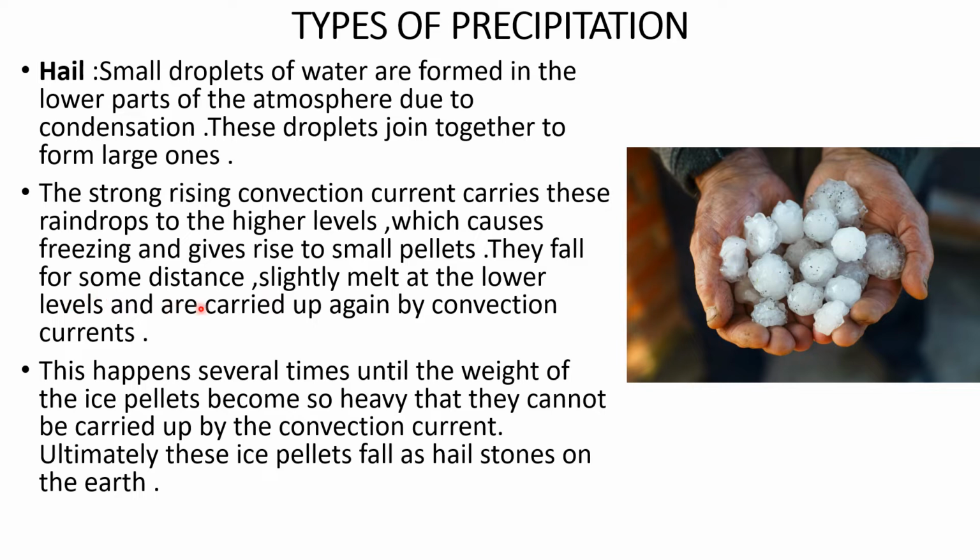These pellets fall for some distance, slightly melt at the lower levels, and are carried up again by convection currents. This happens several times until the weight of the ice pellets becomes so heavy that they cannot be carried up by the convection current. Ultimately, these ice pellets fall as hailstones on the earth, as you can see in this picture. The size of the hailstones depends upon the amount of ice it collects during its ascent and descent in the atmosphere by the convection currents.